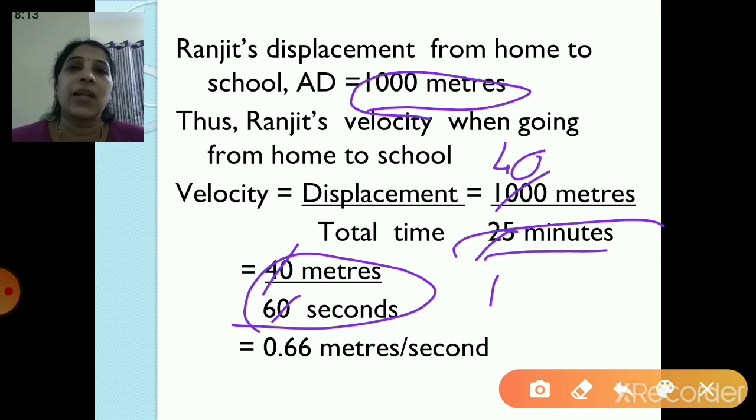But we have to calculate the unit in meters per second. So 1 minute is equal to 60 seconds. So we have written 40 meters upon 60 seconds. So 0 and 0 gone, 4 divided by 6. When you divide 4 by 6, you get the answer as 0.66 meters per second.